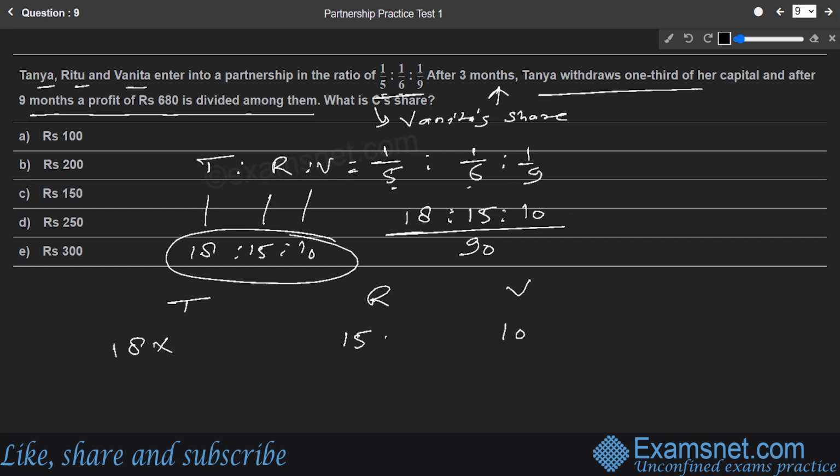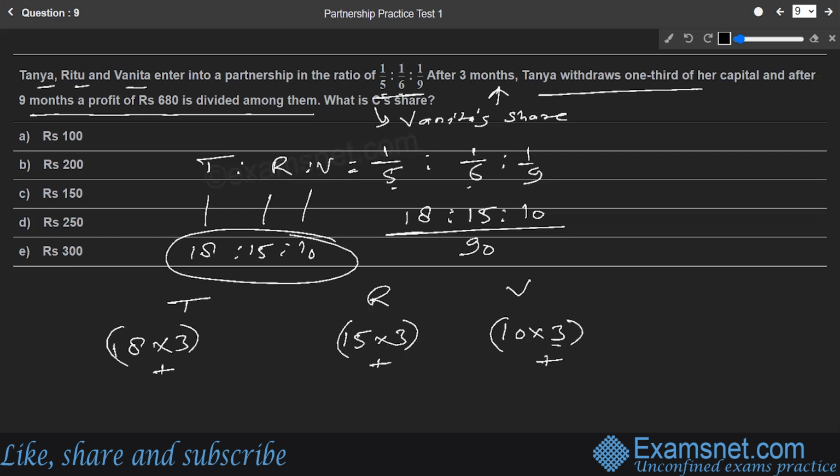Now we multiply this investment part with the time factor. They enter into partnership. After 3 months, Tanya withdraws. But for the first 3 months, everybody's share is part of the business. So we can multiply this investment by 3 first, because for these 3 months everybody's money is in the business. Then what happens after 3 months will be found by adding the next term.